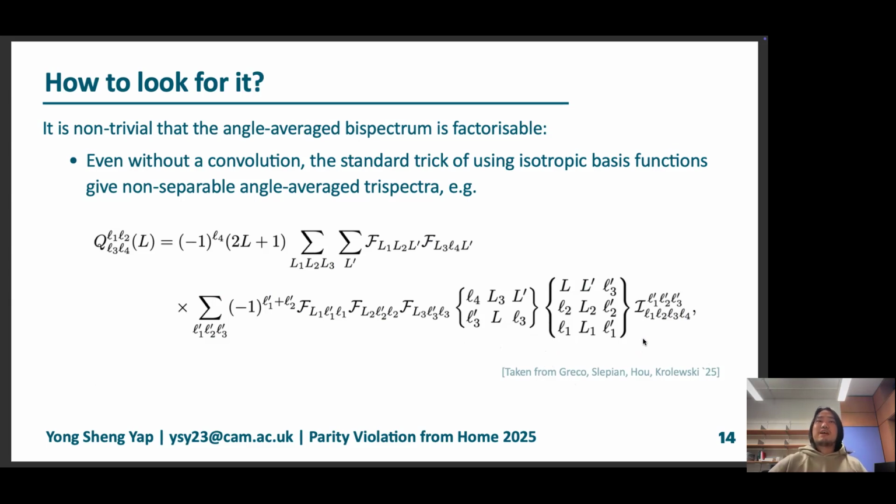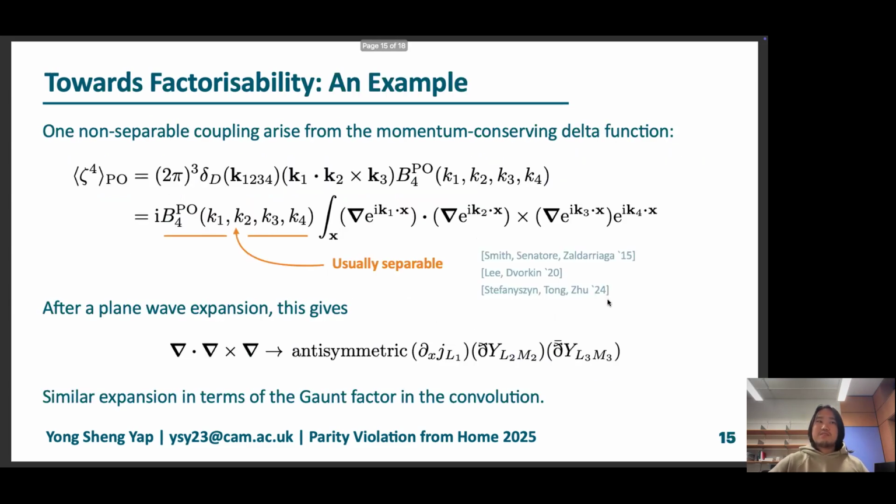Well, most of the problem is that we have been insisting on using angle-averaged observables. This is to ensure that everything is isotropic, but if we know that the fields are isotropic in the first place, there's no need to always go to the angle-averaged trispectrum. We can always work on the full bispectrum or trispectrum and just take care of the non-separable couplings there.